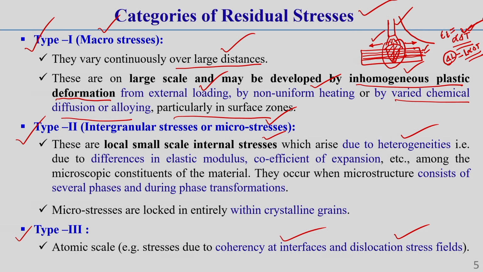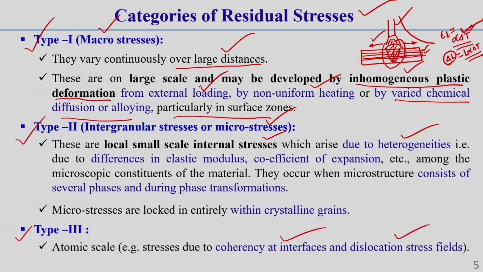Here one thing you should keep in mind: a coherent interface is formed, it is a crystallographic phenomenon you can say, when two crystals or parts of a crystal have a good match and the two lattices are continuous across the interface. Okay. This type of phenomenon is generally called a coherent interface. Whatever the interface is between two crystals, that interface is called a coherent interface. Always keep this in mind: in most coherent interfaces the lattice planes are elastically strained.